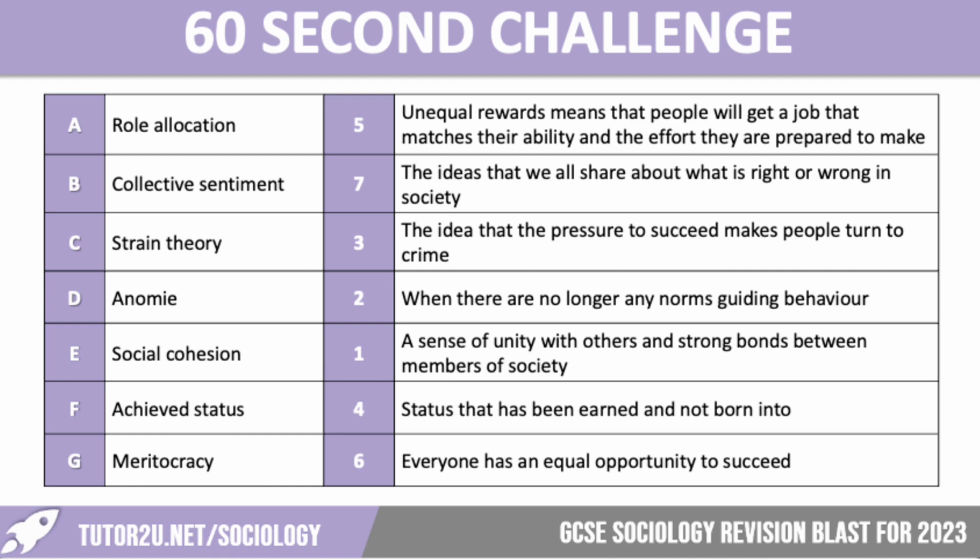C3 is strain theory, the idea that pressure to succeed makes people turn to crime. D2 is anomie, where there are no longer any norms guiding behaviour. E1 is social cohesion, a sense of unity with others and strong bonds between members of society. F4 is achieved status, status that has been earned and not born into. And G6 is meritocracy, where everyone has an equal opportunity to succeed.